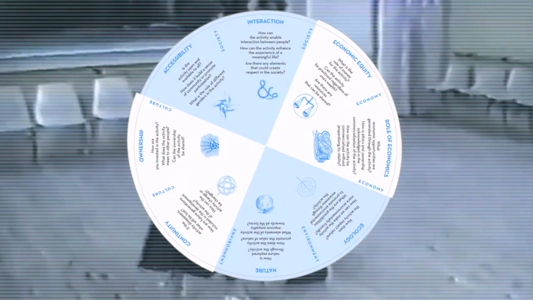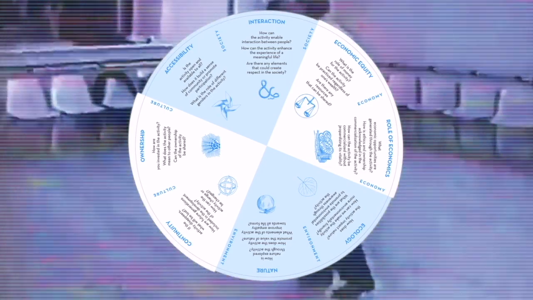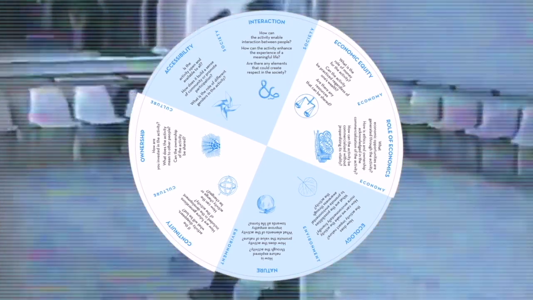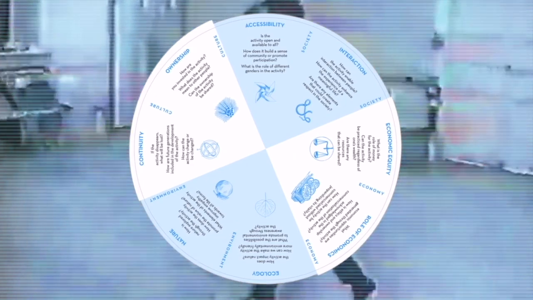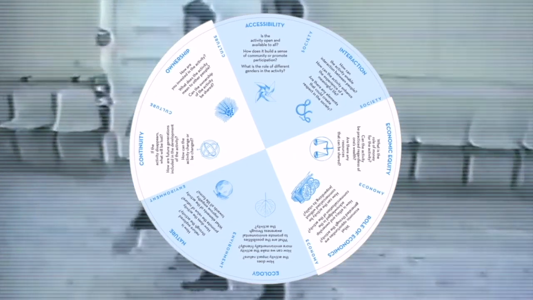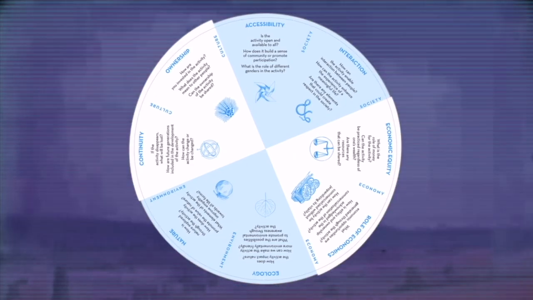One of my greatest interests in life is dance, so for this conversation I selected dance as the activity to be discussed. Let's start the questions from the social sustainability categories of accessibility and interaction. First question: how can the activity enable interaction between people? As you will see, the questions deepen from a simple one to more analytical ones.